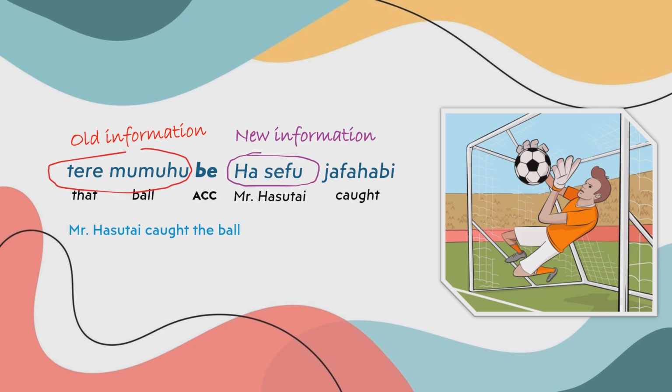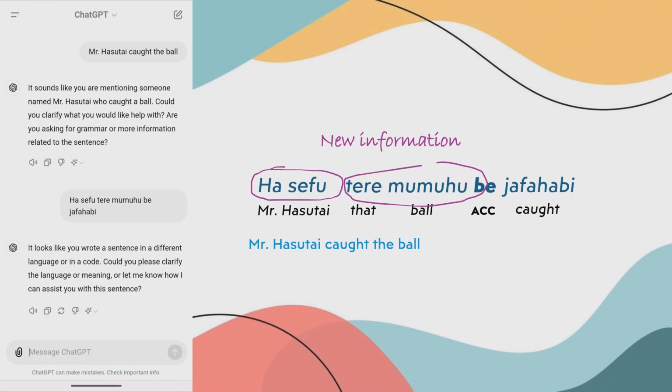By contrast, if there is no such context and someone just wants to start a conversation with this sentence, that Hasutay caught a ball, then to nobody is there old information. So both the ball and Hasutay are new information. So he has to follow the default order. He has to say Hasab termum huf javri.